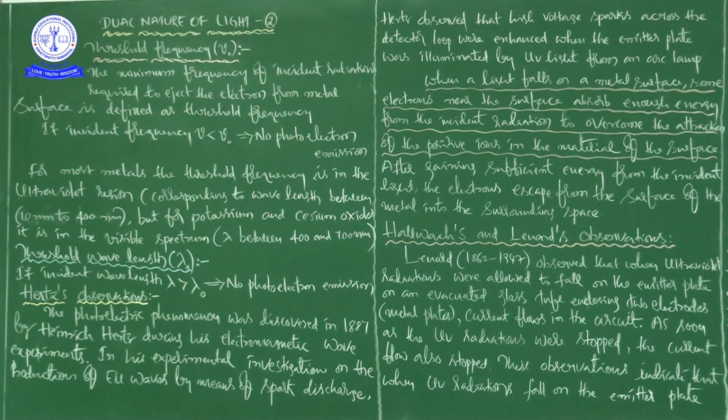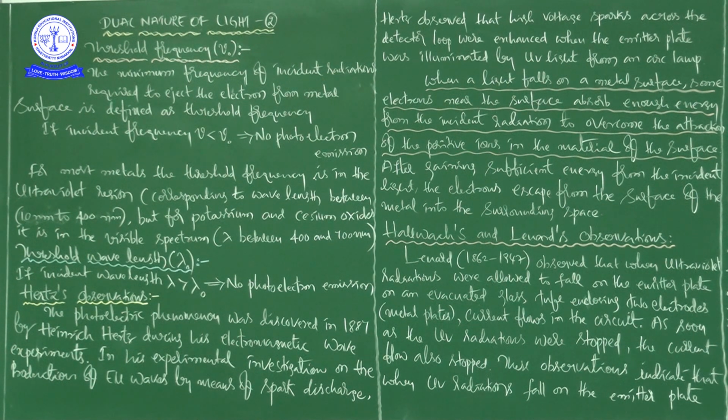Hertz's observations. The photoelectric phenomenon was discovered in 1887 by Heinrich Hertz during his electromagnetic wave experiments.